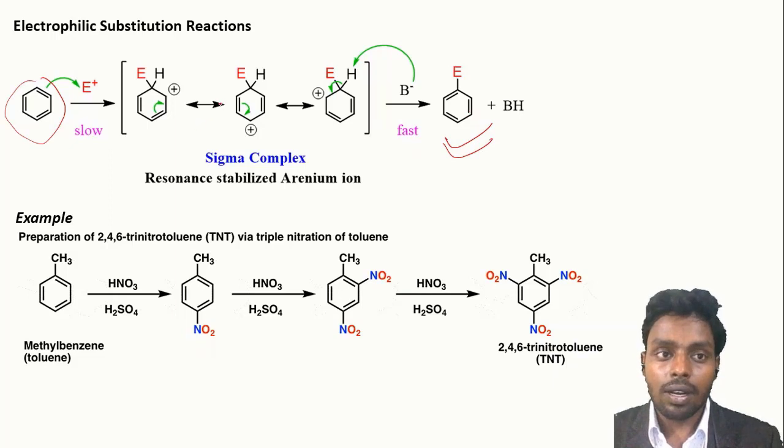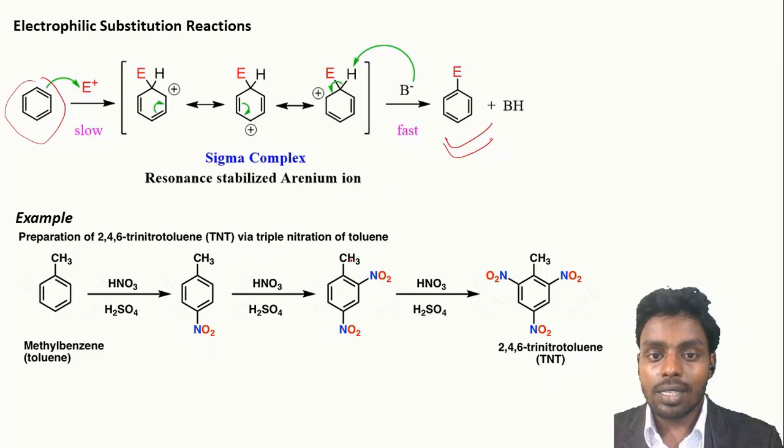So in this reaction, what happens? This electrophile is substituted and the proton is eliminated from the system. Or we can say that the proton is eliminated and the electrophile is added to the system, hence it is called a substitution reaction. The example of this reaction is the nitration of toluene to form trinitrotoluene. TNT is basically an explosive. Toluene is nitrated in presence of nitric acid and sulfuric acid to form para-nitrotoluene, which on further nitration will form trinitrotoluene.